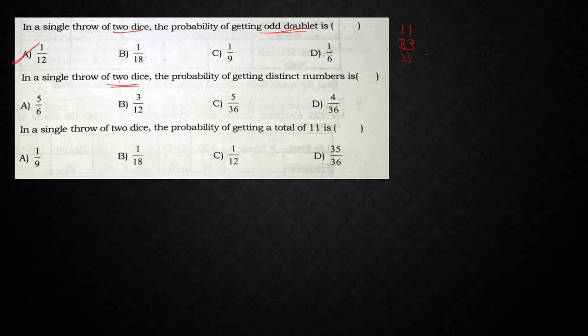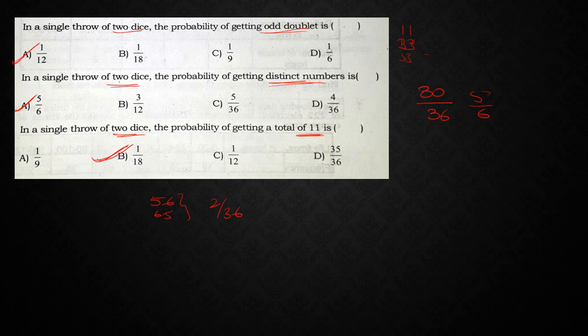In a single throw of 2 dice, the probability of getting distinct numbers. Distinct numbers means different numbers, so totally 30 possibilities out of 36, which is nothing but 5 by 6. So the answer is 5 by 6. In a single throw of 2 dice, the probability of getting a total of 11. A total of 11 is possible only for 5-6 and 6-5. So 2 upon 36, which is nothing but 1 upon 18.